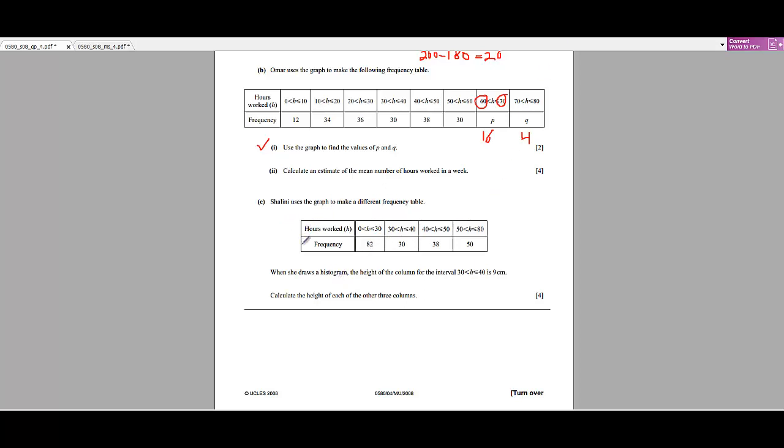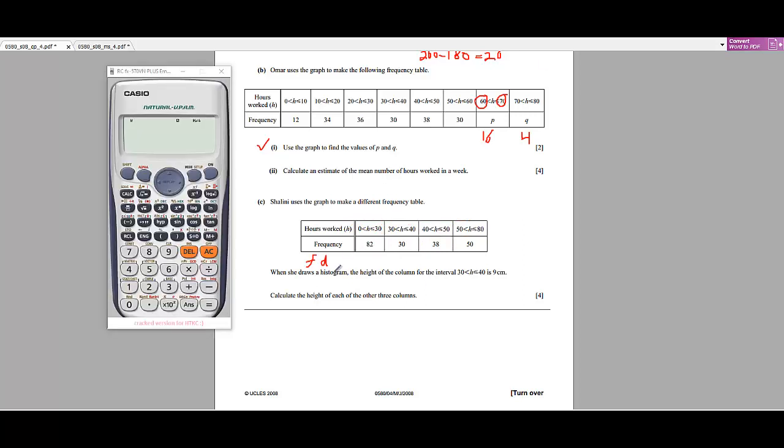If we draw the histogram from this table, we have to see whether we use simple frequencies or frequency densities. Why do we use frequency densities? When the sizes of the groups are not the same. Look, here the size is 30, here 30, here 10, here 10, here 30. So the group sizes are not equal everywhere. Some are size 10 and some are size 30. In this case, we use frequency densities.